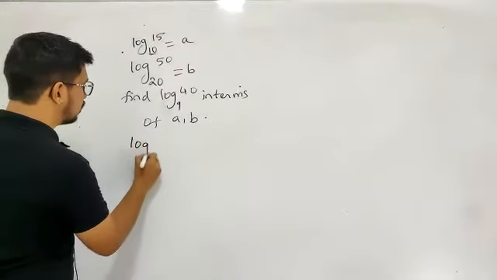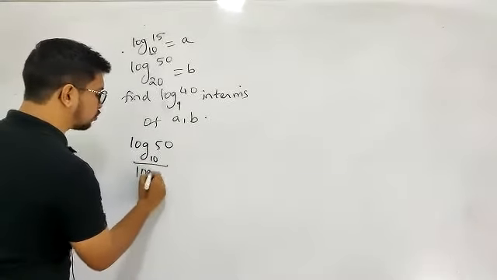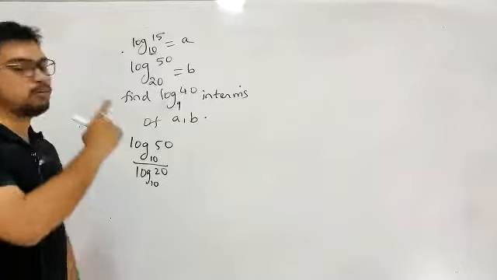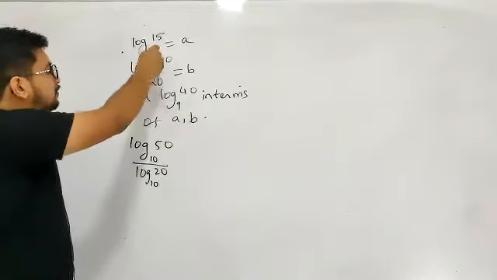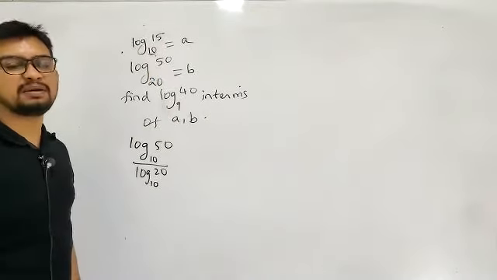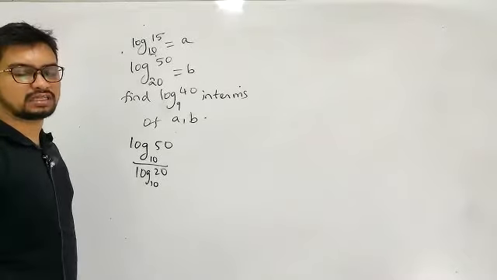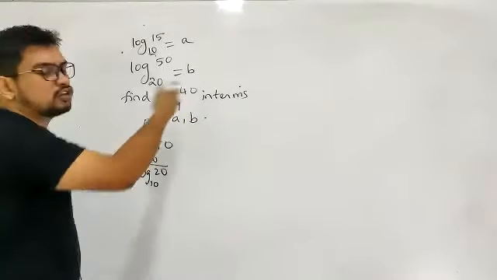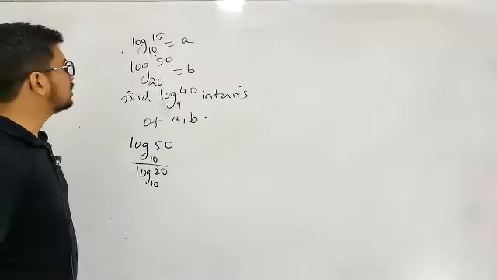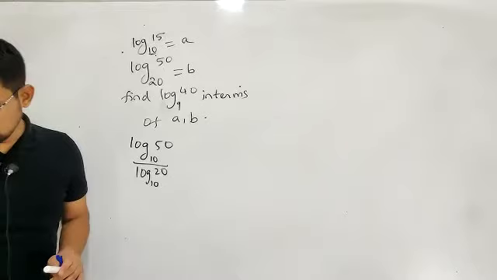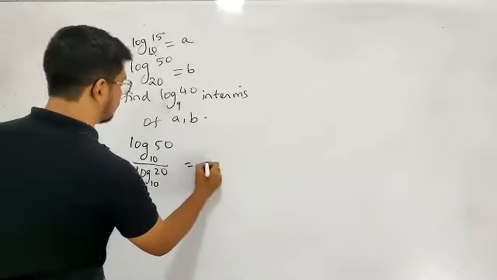Log 50 to the base 10 divided by log 20 to the base 10. Because this is already given as base 10, I'll try to convert to base 10. That will be much easier for me, and elimination of this one is also very easy if I convert to base 10. So the problem is given in such a manner. Once that is obtained, this is given as B.